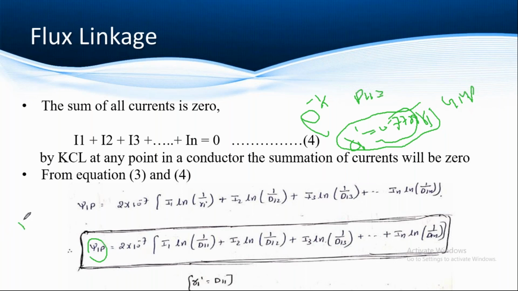We have many conductors, but we found only the first conductor. Now by observing this equation, how can you write the flux linkage of the second conductor, that is psi2p? How do we write the equation for this? By observing psi1p. So in the bunched conductors we found it for one conductor, and now we have to find it for the second one. What should we do? How will we get the equation?